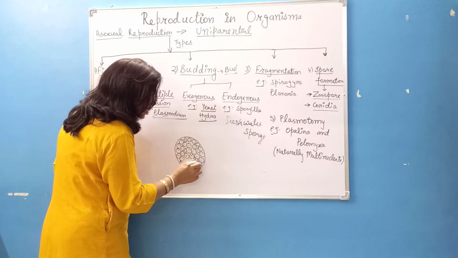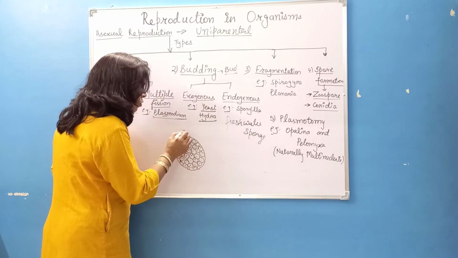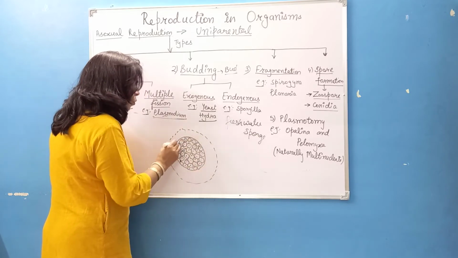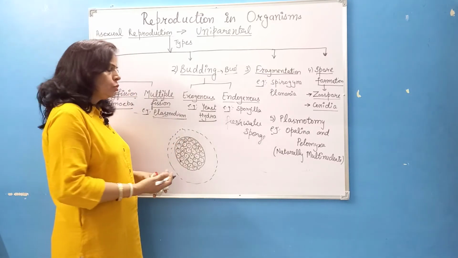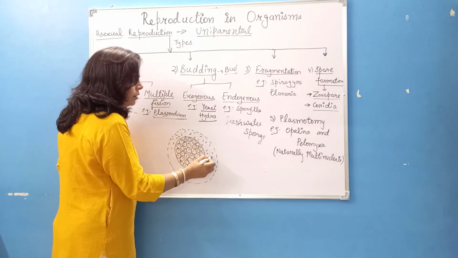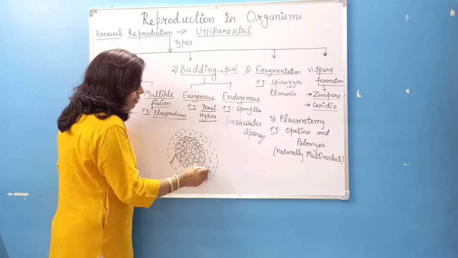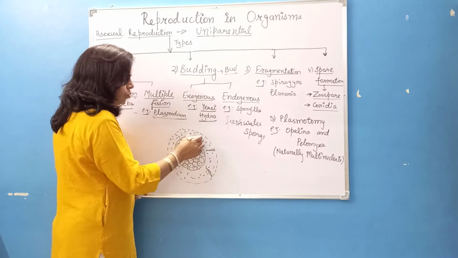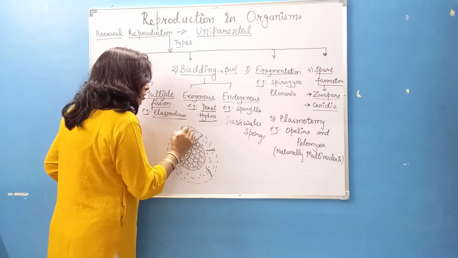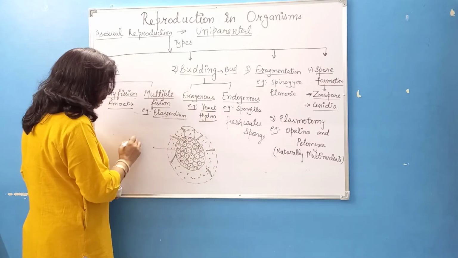This mass of cells is known as archeocytes, and around these cells there is a gelatinous covering for protecting it from the outer atmosphere so that it may not dry up. In this gelatinous covering there are spicules, calcium silicate spicules. These spicules are also meant for protection, and on the outer side there is an opening through which these cells will come. This is known as the micropylar end, and these cells are known as